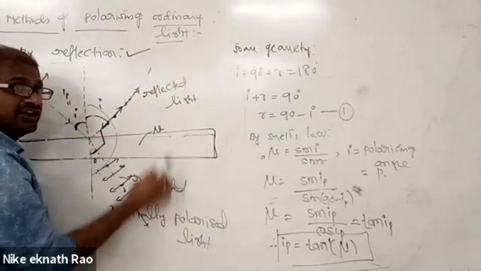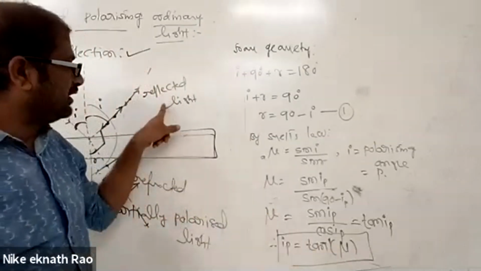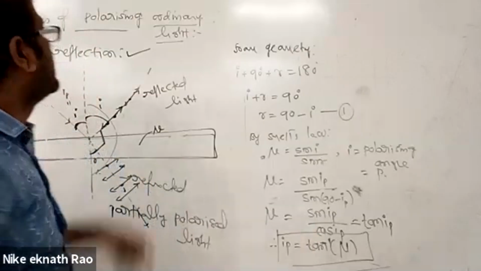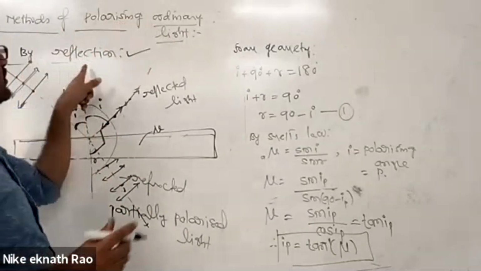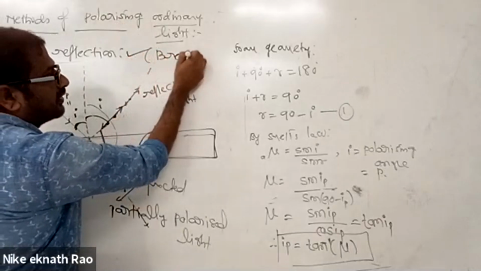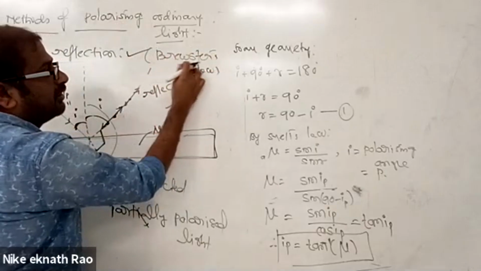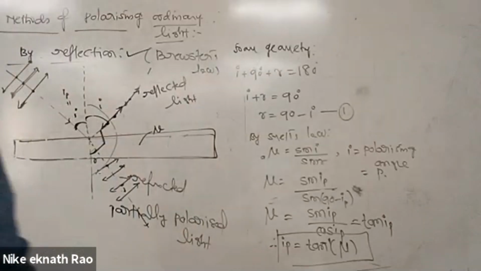This is the observation, and this is the part of the derivation. If you know the refractive index mu, you can obtain plane polarized light if you incident at this angle, I is equal to tan inverse of mu. And this law we call the method of polarizing by reflection. This law is called Brewster's law. Following all of you?